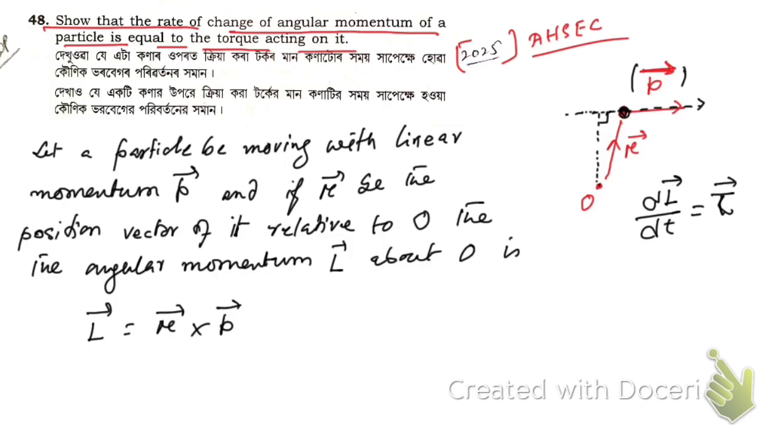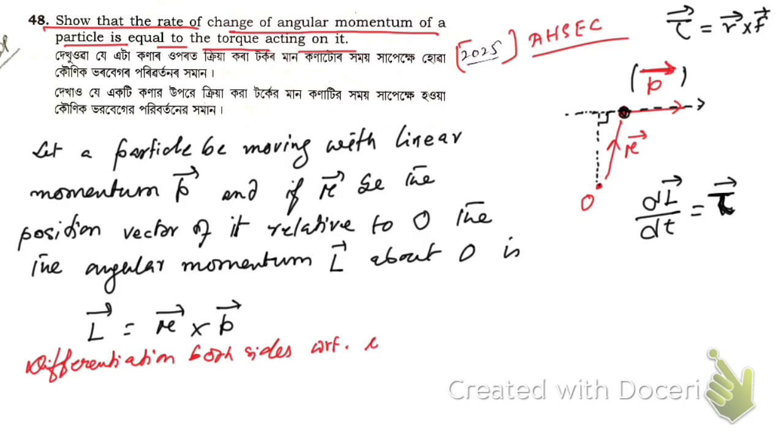Now you see, torque is equal to R cross F, right? So first let me differentiate this both sides with respect to time t. In the exam, write it completely, with respect to, don't write WRT only, though I am writing it here.